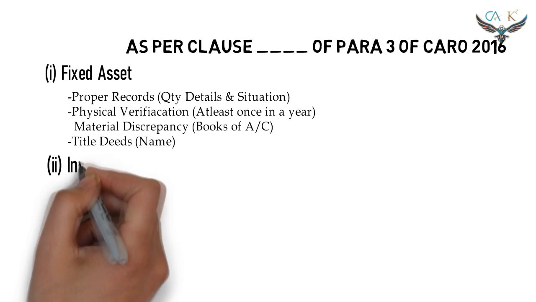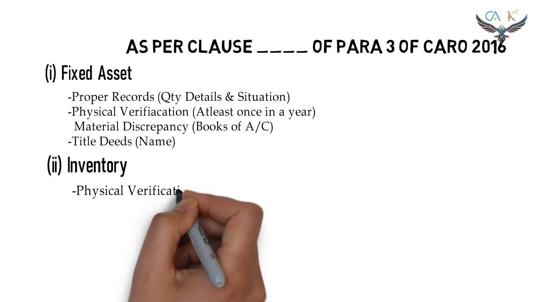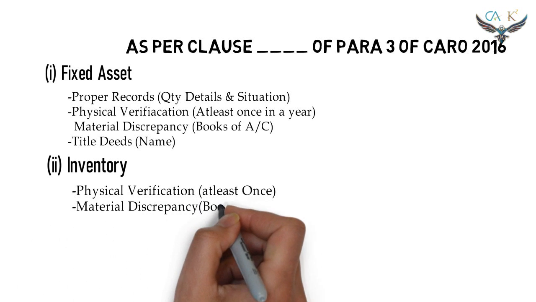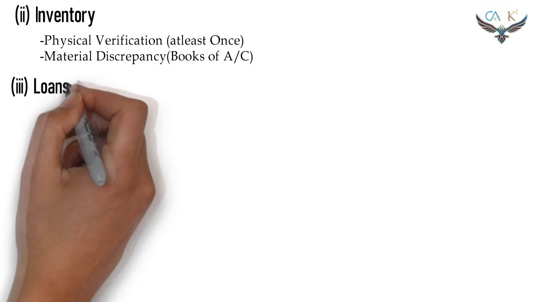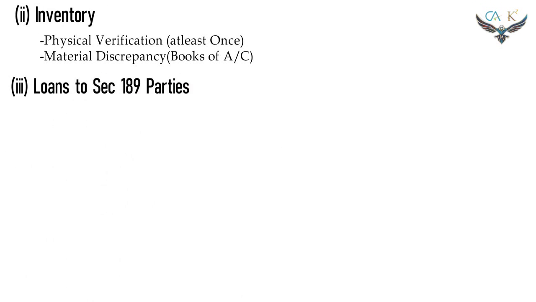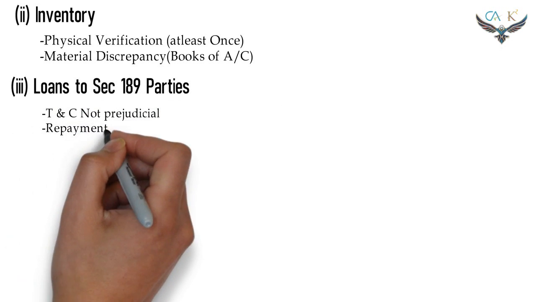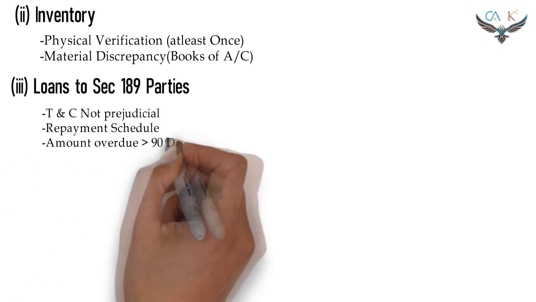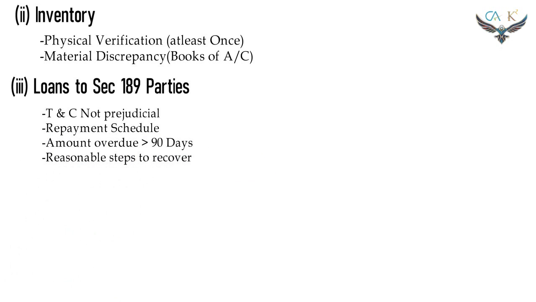Clause 2. Inventory. The following points shall be covered. Physical verification of the inventory shall be made at least once in a year. In case of any material discrepancy, the same shall be properly dealt in the books of accounts. Clause 3. Loans to section 189 parties. The following points shall be covered. Whether the terms and conditions of the loans are prejudicial to the company, whether the repayment schedules are stipulated, whether the debts are outstanding for more than 90 days from the due date. In such case, whether reasonable steps have been taken to recover the same.